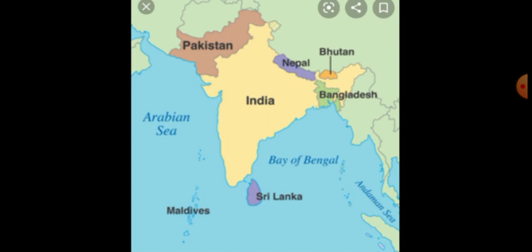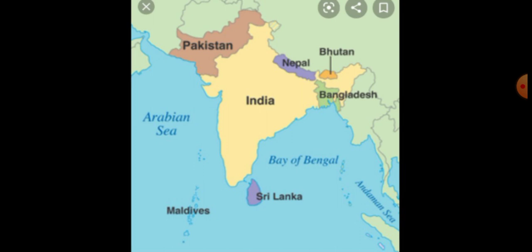Which is the first most populous country? China. China is the first most populous country. India's present population is 1.38 billion.